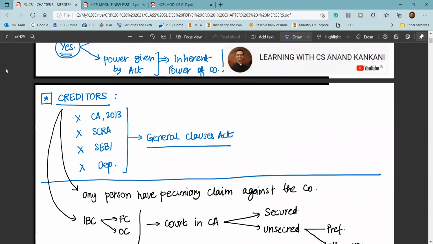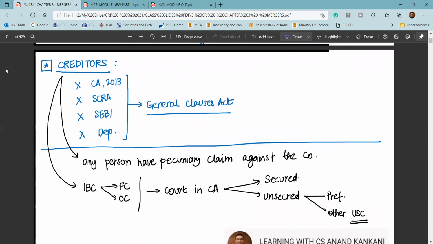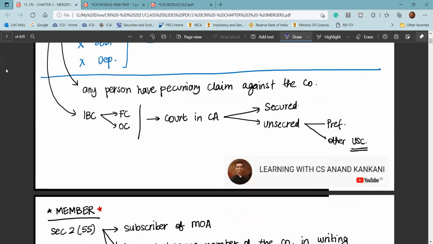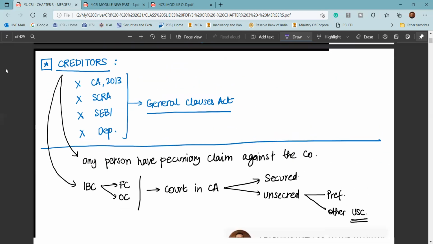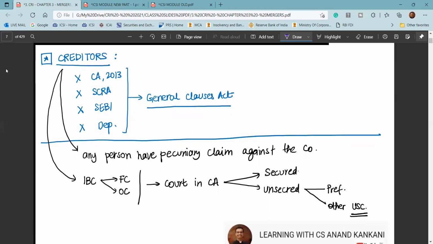Further, while studying this, we discussed that creditor is not defined anywhere. So creditor was any person who is having a claim against the company, and as per IBC, the creditors are financial or operational creditors, that has been defined there. And otherwise, if you see secured, unsecured, preferential, I don't think you need to go to this extent, or that there would be any question where they would ask you whether creditor is defined anywhere or not.